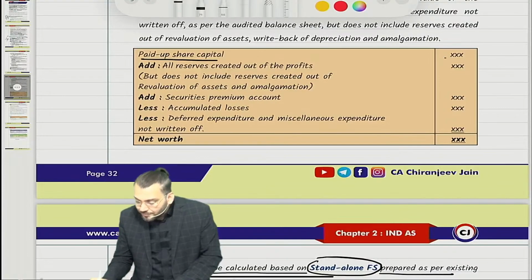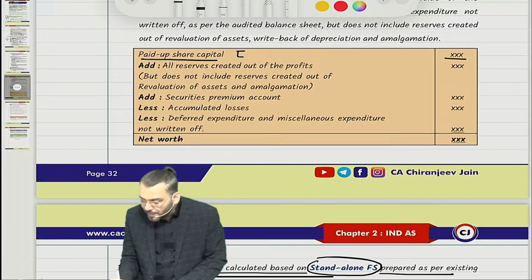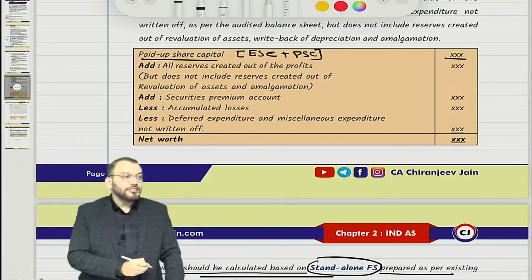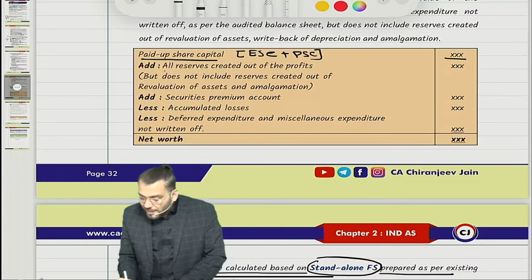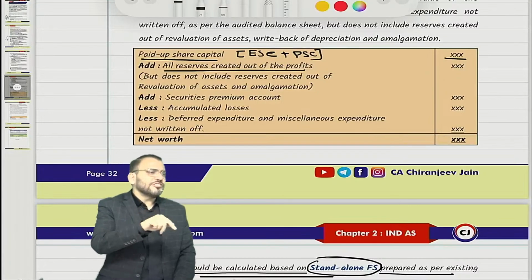As per that meaning, net worth means paid up share capital. Paid up share capital means equity share capital plus preference share capital. To this we add all the reserves created out of profit, so any reserve and surplus which is created out of profit.